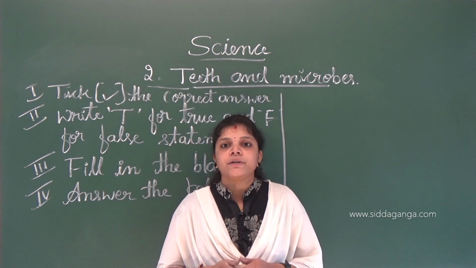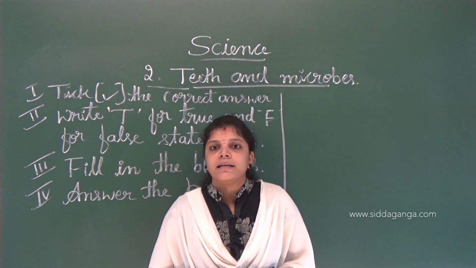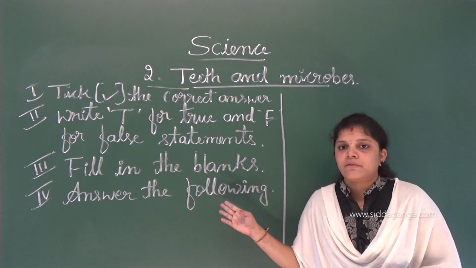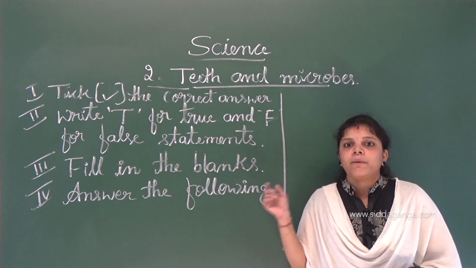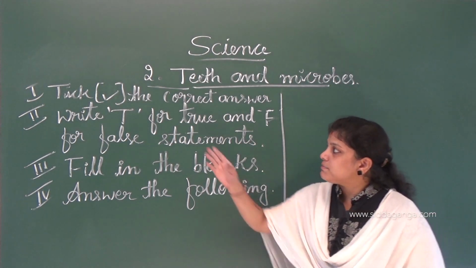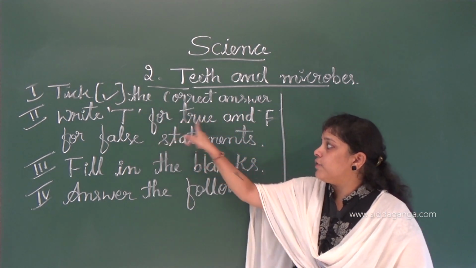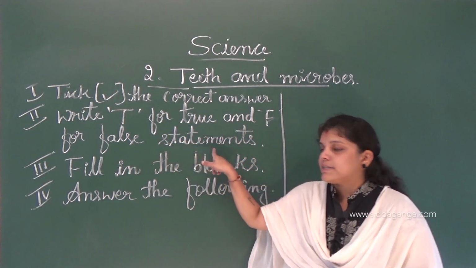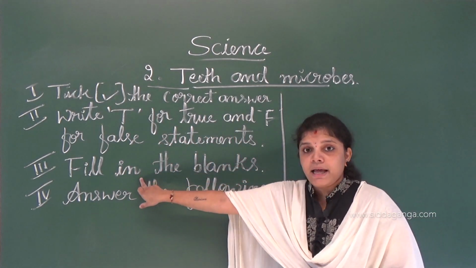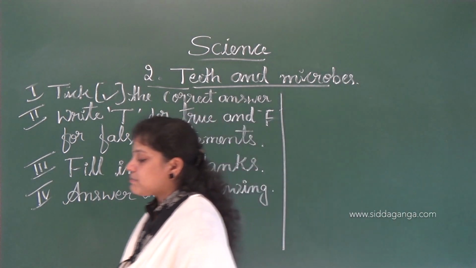Today we are going to discuss the exercise. I have written some mains of this lesson, and we are going to solve the questions one by one. So the first main is tick the correct answer. Second, T for true and F for false statements. Next, fill in the blanks. Fourth one, answer the following. So the first main is